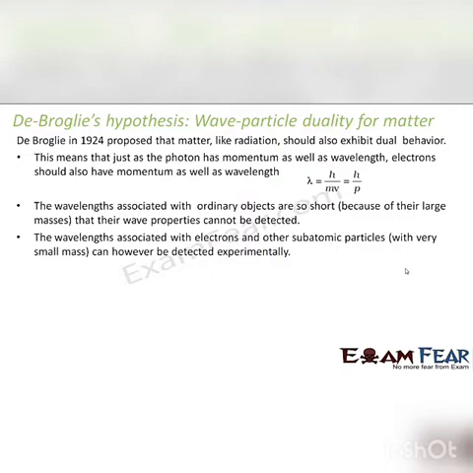But if you look at Bohr's theory of atomic structure, he never spoke about the wavelength associated with an electron. He spoke about the wavelength in Rydberg's formula, that is, the wavelength of the radiation emitted when an electron jumps from a higher energy level to a lower energy level. But he never spoke about the wavelength of an electron. He always considered electrons as particles moving with a fixed velocity in a fixed orbital radius in circular orbits around the nucleus. So that is how Bohr's theory also contradicted the wave-particle duality of matter.